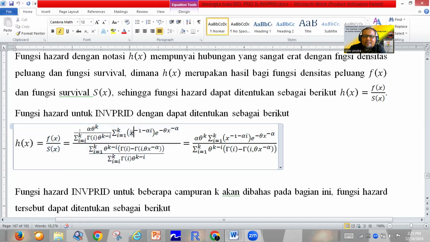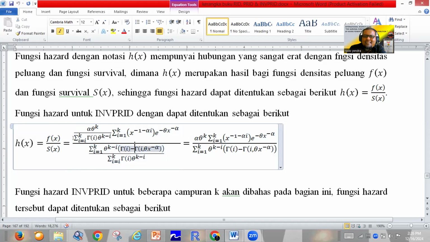This one in blue is the density function of the inverse power Rado-Institute distribution. And this one is the survival function, the survival function of the inverse power Rado-Institute distribution in blue.